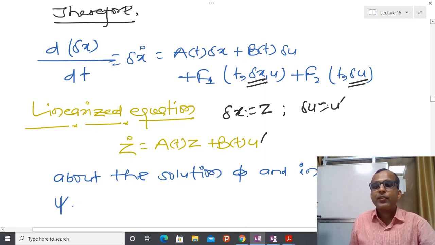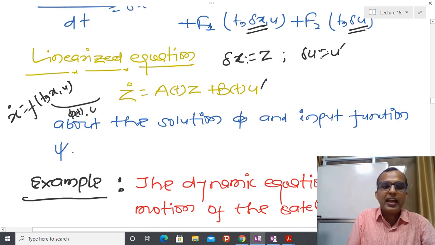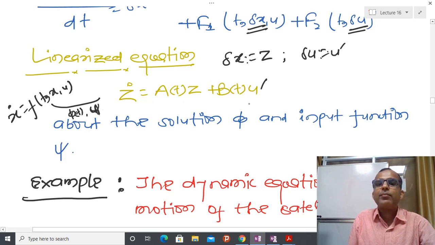So basically, if I have some non-autonomous forced system, and if you linearize that system about phi t, the trajectory, and ut, the control, which I have defined like psi, then you are able to get this kind of mathematical model, and this is an LTV, linear time varying forced system.